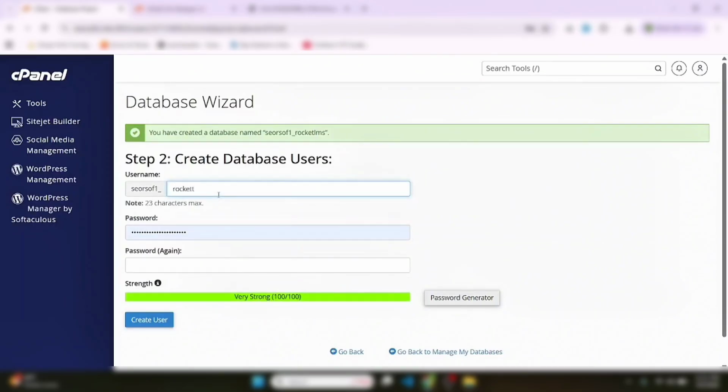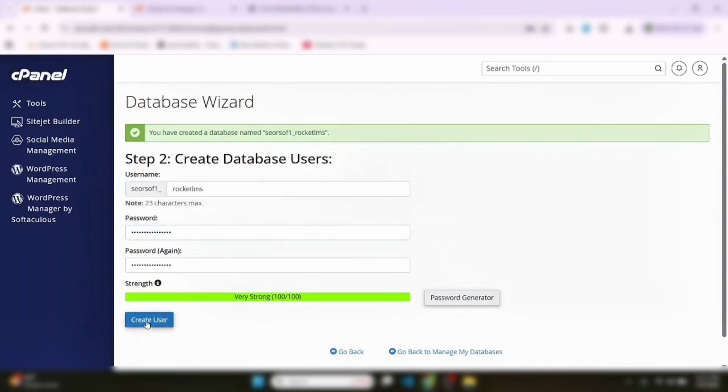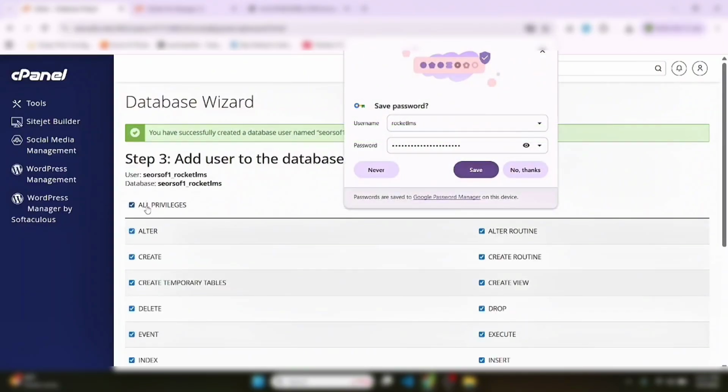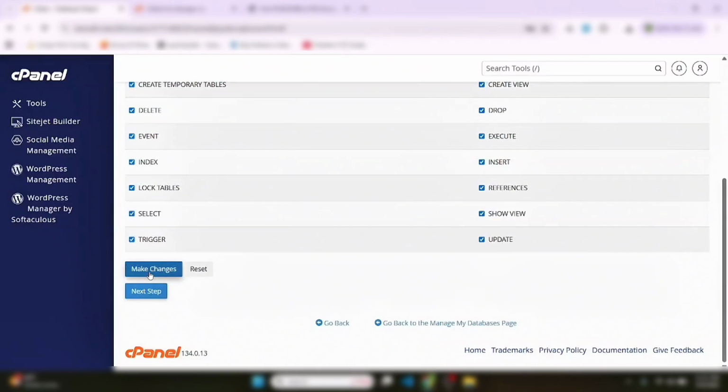Rocket LMS. Generate a password. Copy the password. Tick I have copied the password in a safe place. Create user. Click all privileges. Now click make changes.